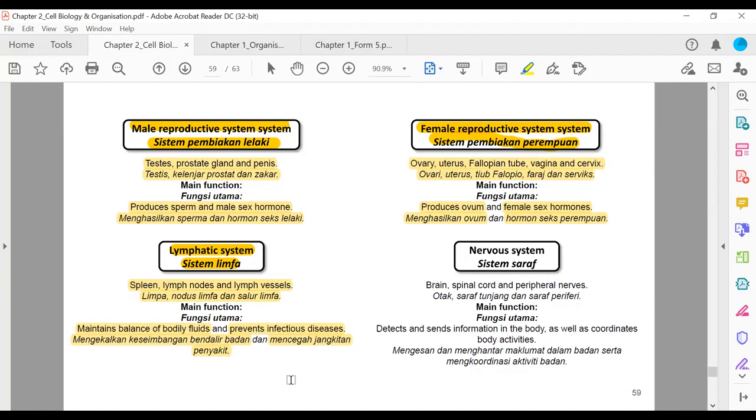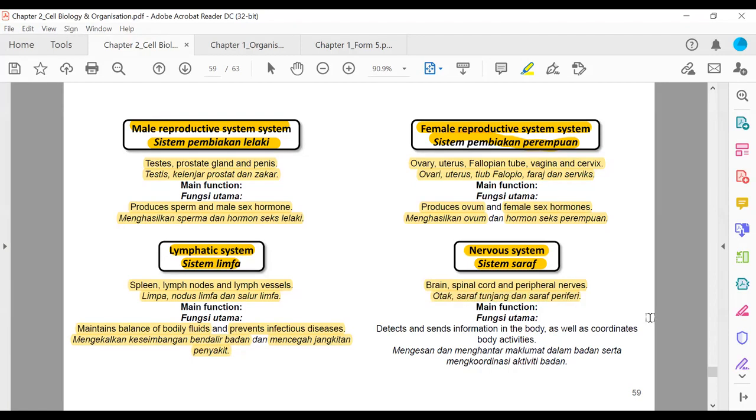Bagaimana? Chapter 10. Next, we have the nerve system, sistem saraf yang kita akan belajar semasa chapter 12. Organ-organ dia, brain, spinal cord, and peripheral nerves ataupun neurons. Otak, saraf tunjang dan saraf periferi.